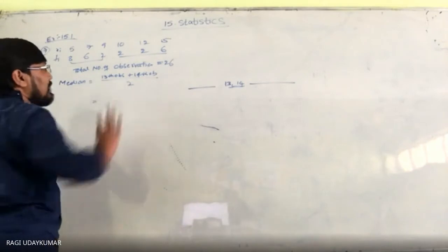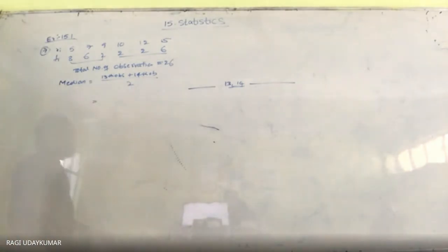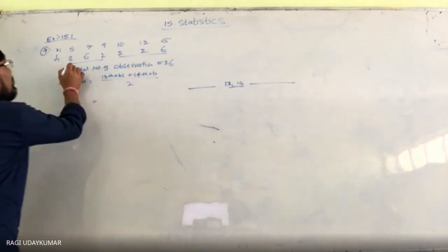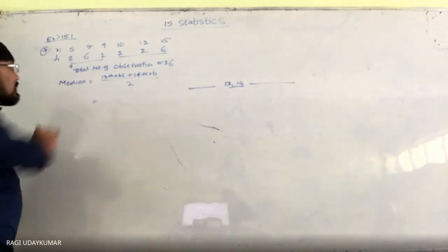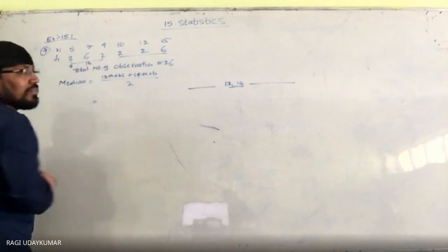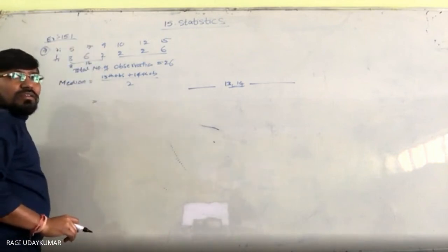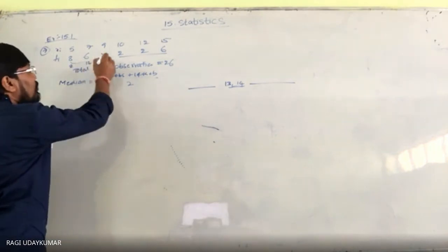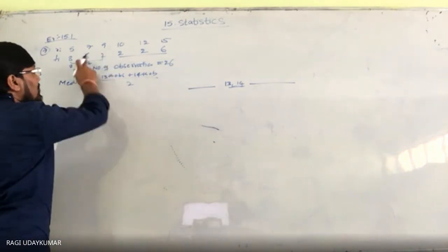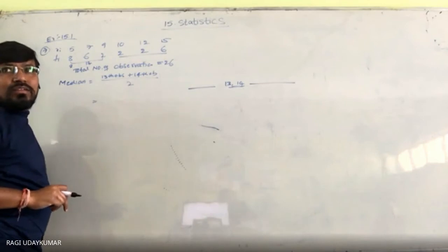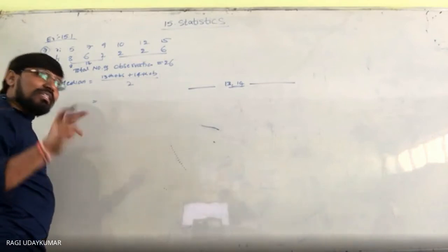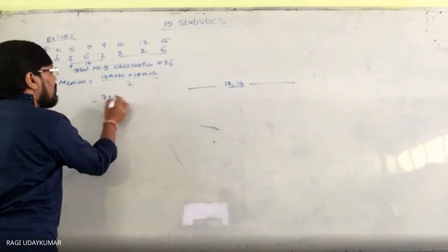So what is the 13th observation? 13th observation आपको चाहिए तो cumulative frequencies are needed. Cumulative frequency means till the 8 it is 5. 8 plus 6 14. Till the 14 it is 7 only. समझ में आ रहा है ना? Till the 14. So 13th observation is what? 7. 14th observation is what? 7. So 7 plus 7 by 2.